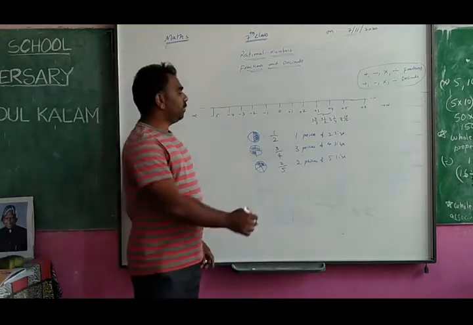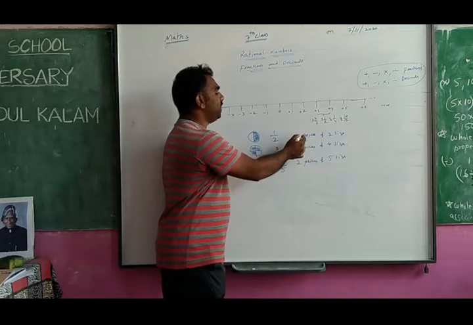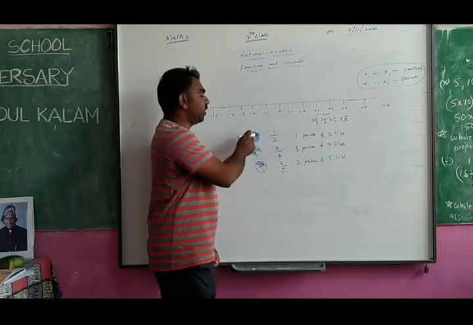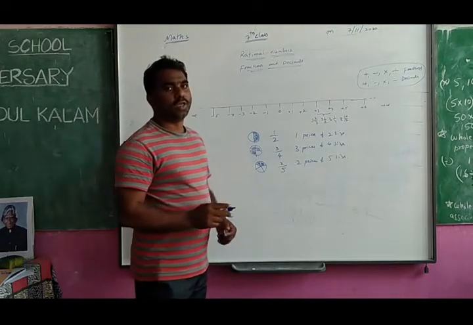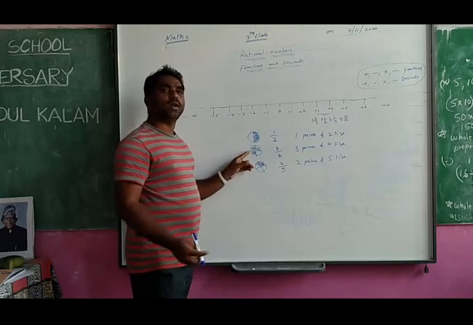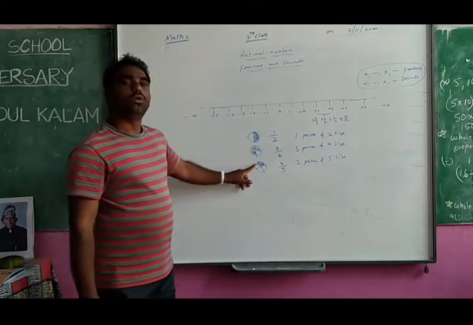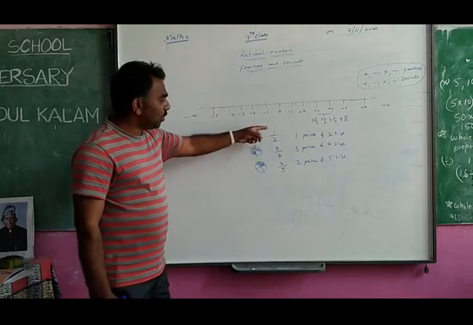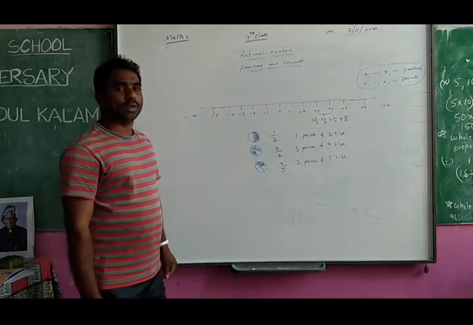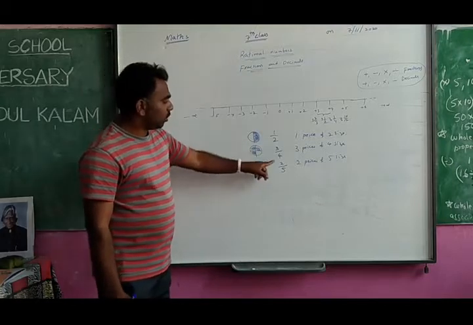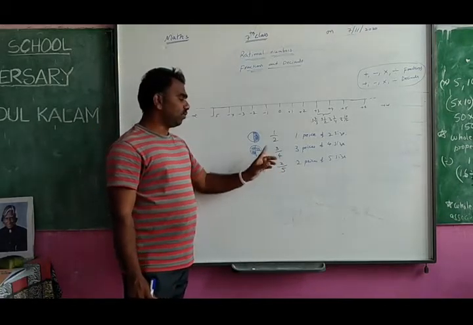So what is the exact meaning of this? One piece, we are taking one piece. This unshaded part you are not taking. You are taking only the shaded part. So one piece you have taken. In this, three pieces you have taken. In these, two pieces you have taken. And here, one piece that you have written as the numerator. Three pieces that you have written as the numerator. Two pieces that you have written as the numerator.